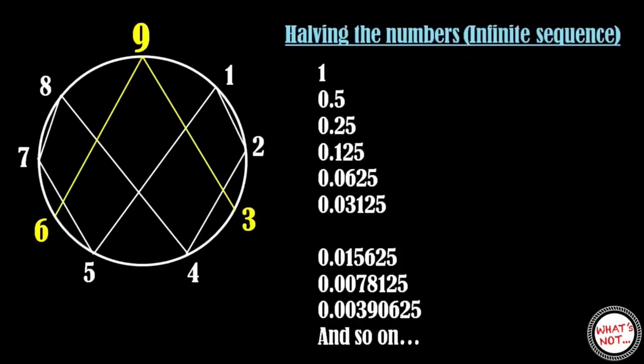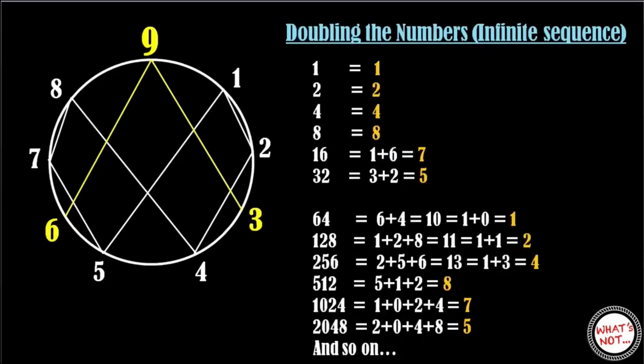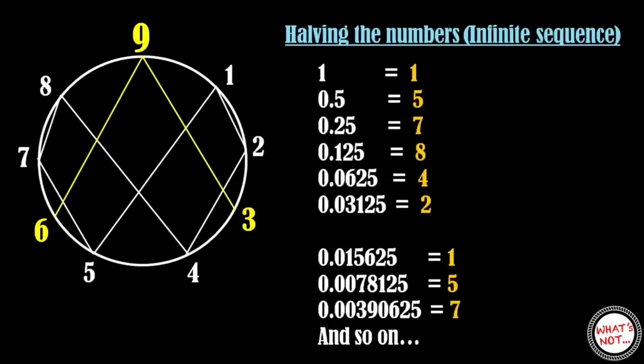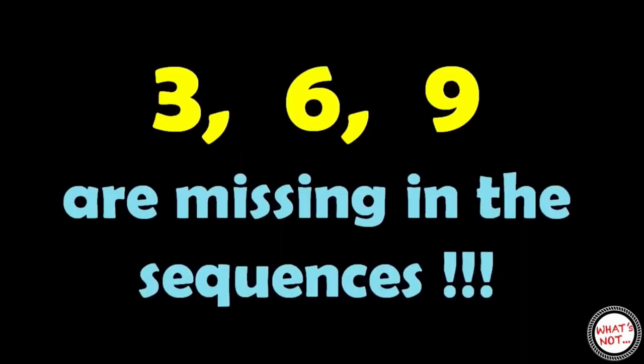Now instead of doubling the numbers, let's halve the numbers repeatedly. This time also we will start with number 1, add all the digits of the number and get the digital root as shown here. You will be surprised to see that this time too we get the same numbers repeatedly that we got in the case of doubling the numbers. So in both cases, doubling and halving the numbers, we are getting the same numbers 1, 2, 4, 8, 7 and 5.